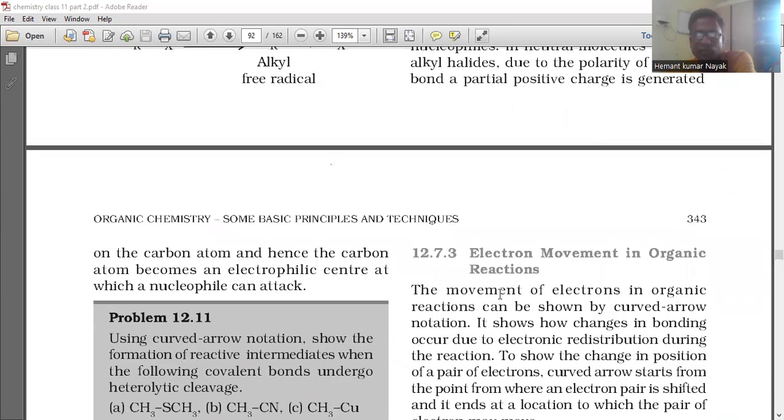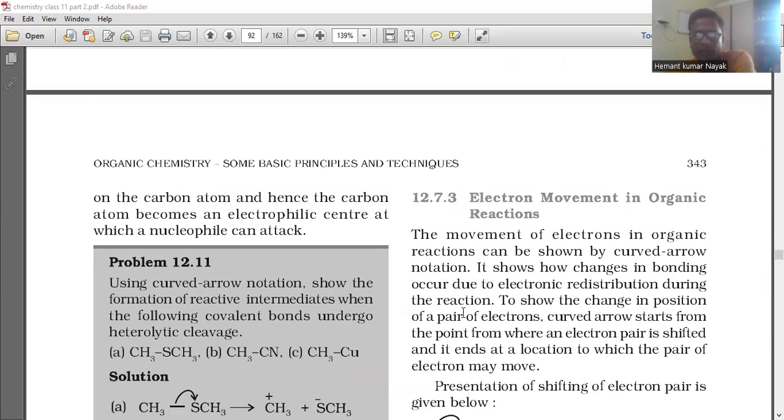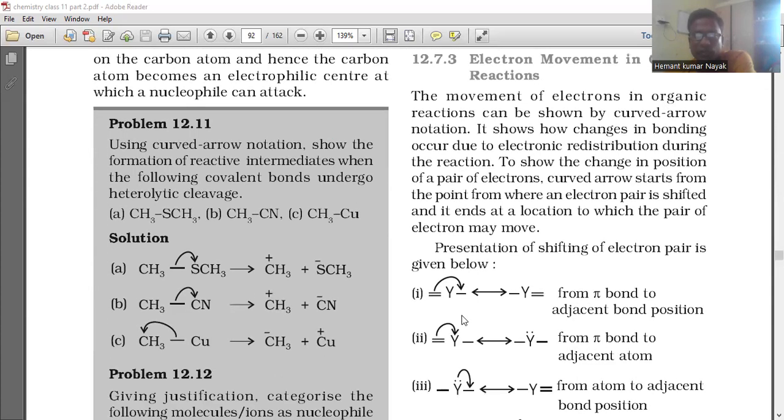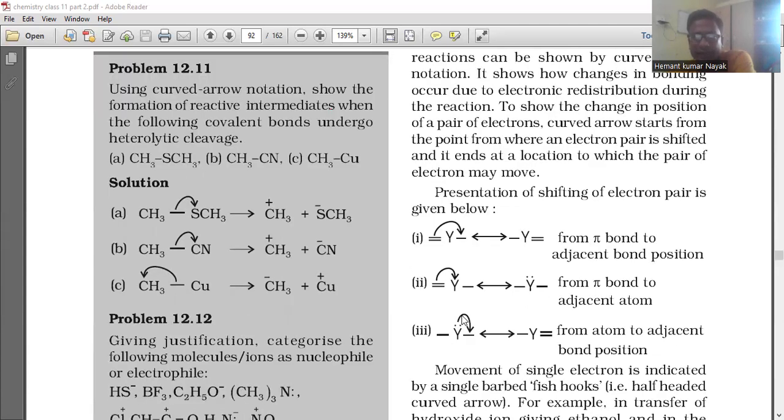solutions. Next is electron movement in organic reactions. The movement of electrons in organic reactions can be shown by curved arrow notation. It shows how changes in bonding occur due to electronic redistribution during the reaction. To show the change in position of a pair of electrons, the curved arrow starts from the point from where an electron pair is shifted and ends at the location to which the pair of electrons may move. Presentation of shifting of electron pair is given below: from pi bond to adjacent bond position, from pi bond to adjacent atom, from atom to adjacent bond position.